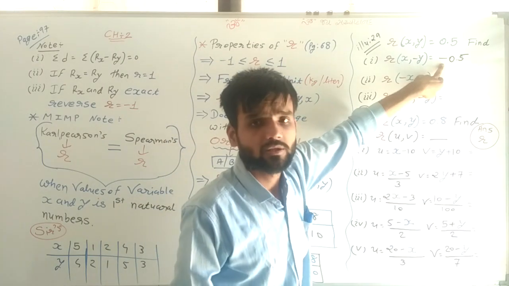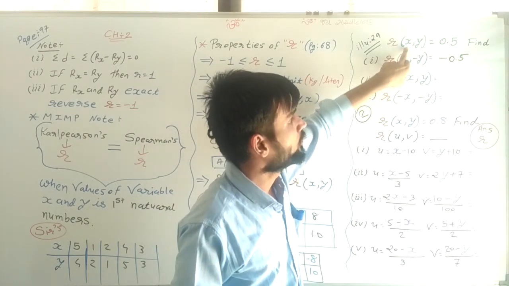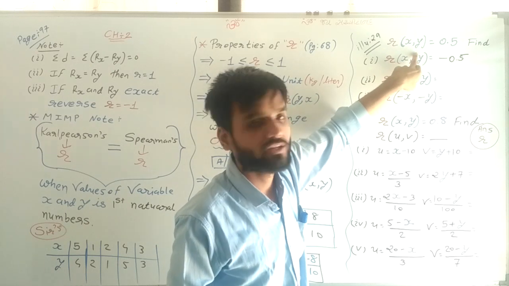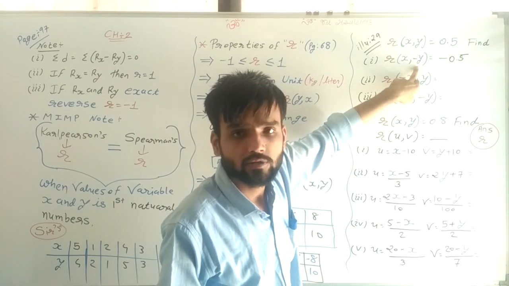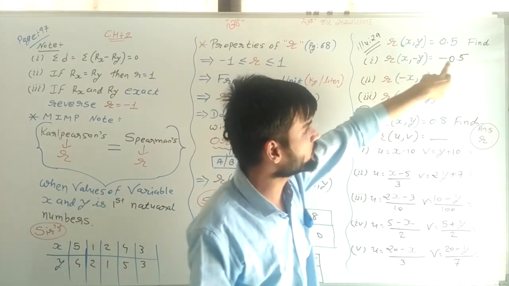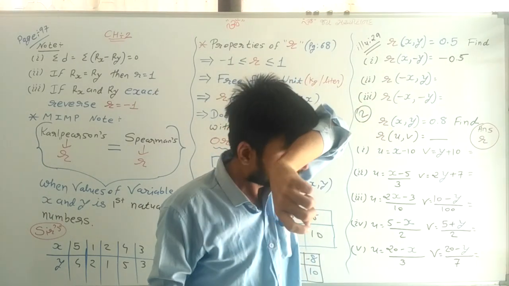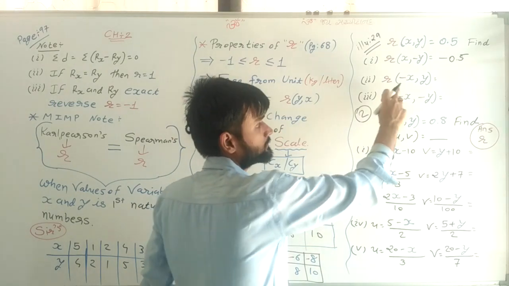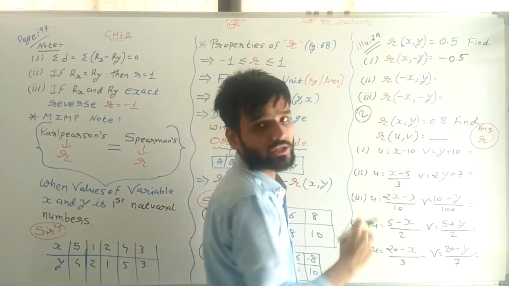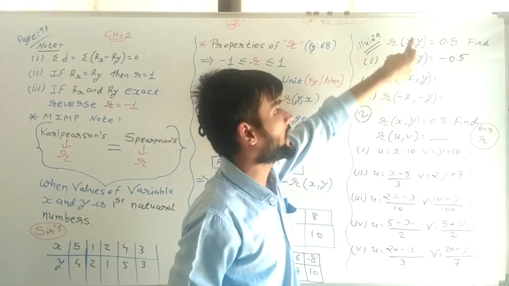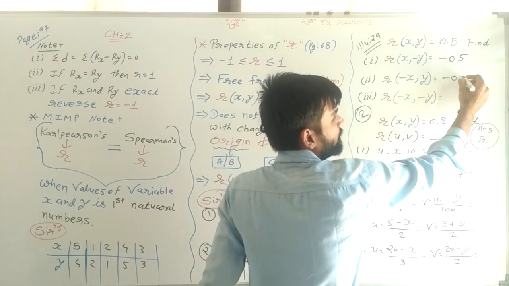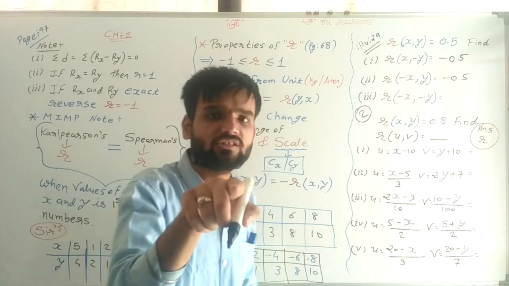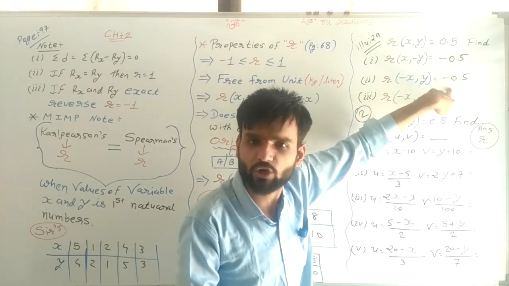Sir, why minus? Because from these two, x and y, we have changed the sign of only y. Only one variable's sign changed, that's why the answer sign changed. Same way here, the x sign changed and the y sign remains the same, and that's why, since one variable's sign changed, the answer is minus 0.5.